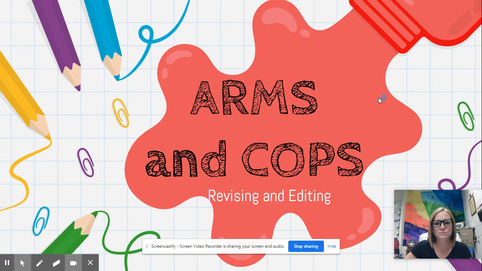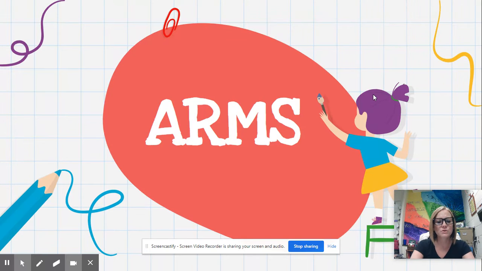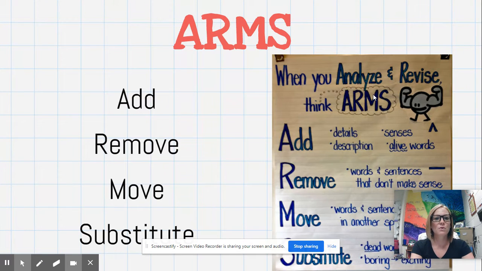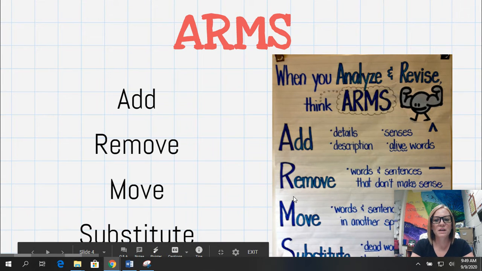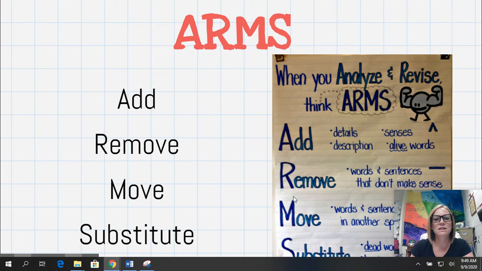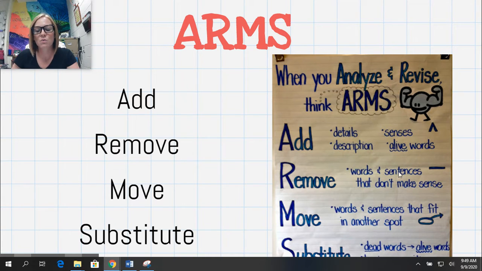So just to go through, you just want to think of arms and muscles, and then COPS. This is something that good writers always do: revise and edit their pieces of writing. To first go over ARMS, the A stands for add, R is remove, M is for move, and S is for substitute. So you want to make sure to add details, a description, senses, or live words, so we want exciting words.